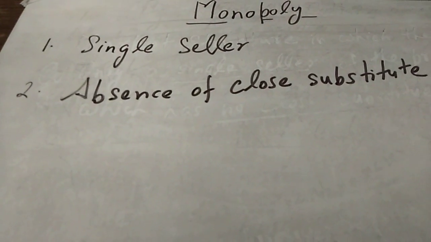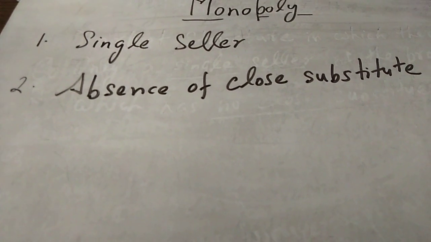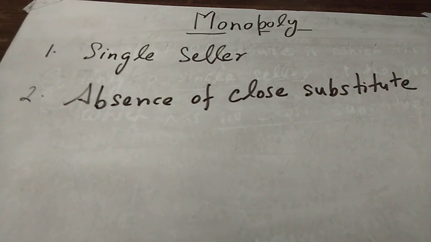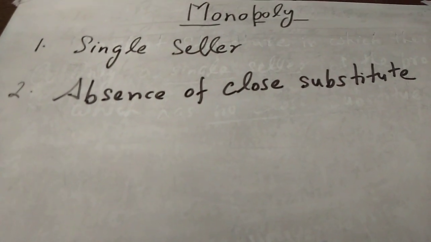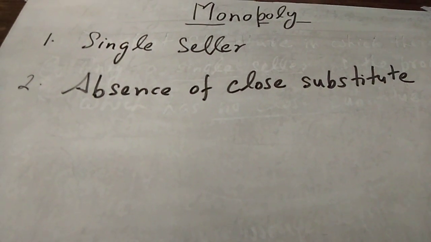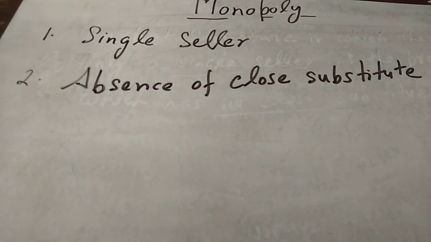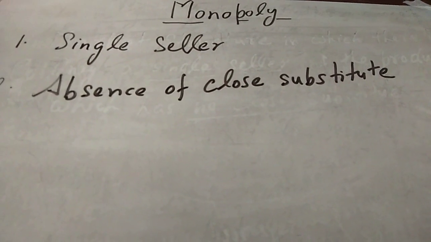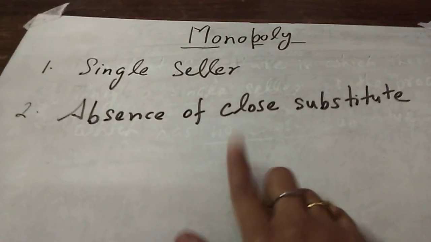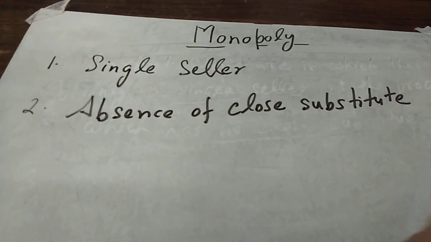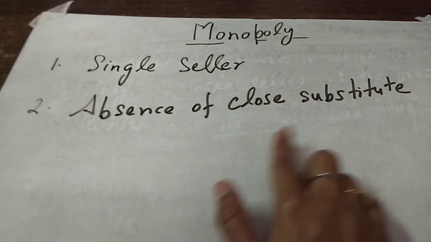For example, if we are taking the example of Indian Railways, then airplanes can be a distant substitute of that. As the example of electricity is given in your book, if somewhere there is no electricity supply by the government, then they can use generators or inverters. They can be called a distant substitute. So close substitute is not available. It is possible that a distant substitute is there. So the second feature is absence of close substitute.